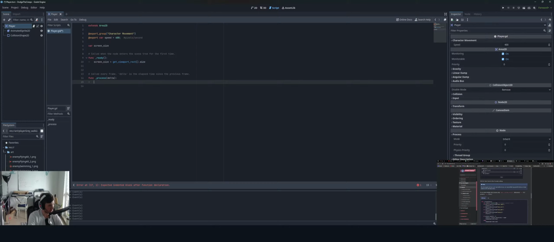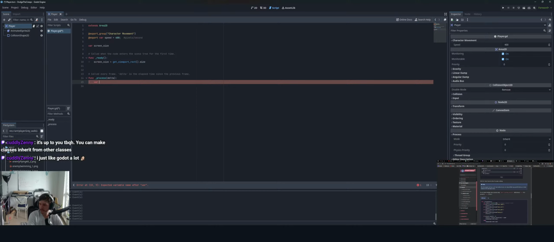So we'll follow the tutorial. We're not going to question anything at the moment. But I do wonder, maybe you guys would know, so it's up to you. You can make classes inherit from other classes. So I wonder if you would make an input handler node or class, and then you would just attach it. And maybe in that one, you would define some things you would want to put in, but we'll see.